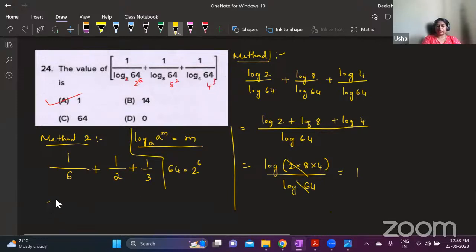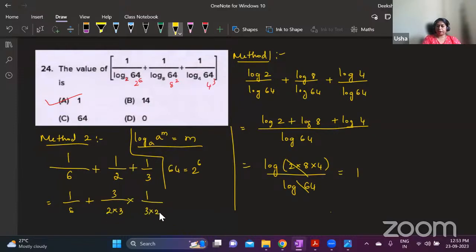Now you will have to take the LCM. LCM is 6. This is 1 by 6 plus, here 2 is there, you need to multiply by 3 to get 6, so here you get 3. And here you need to multiply by 2 in order to get 6, so here also you multiply by 2. This is 1 plus 3, 4 plus 2, 6 by 6 you will get, which is 1. All of you understood this?